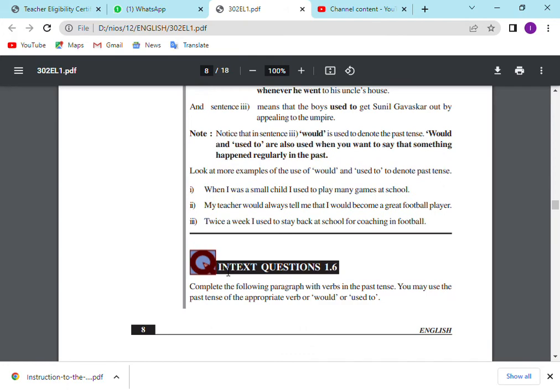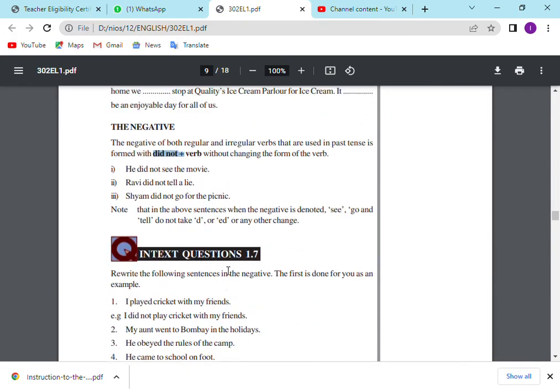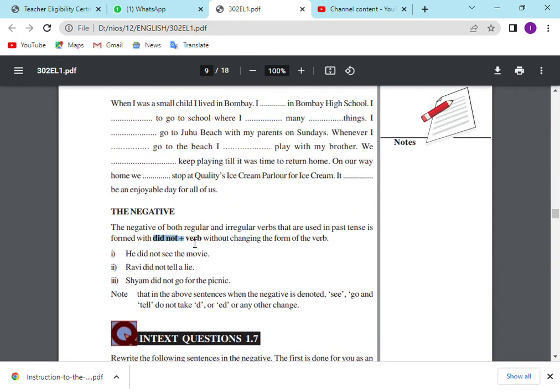But in this case, what is happening? For example, see. You should not change it into saw for the negative form of the past tense verb. Simply add did not. I saw, நான் பார்த்தேன். I did not see, நான் பார்க்கவில்லை. So without changing the form of the verb see, we are adding did not.